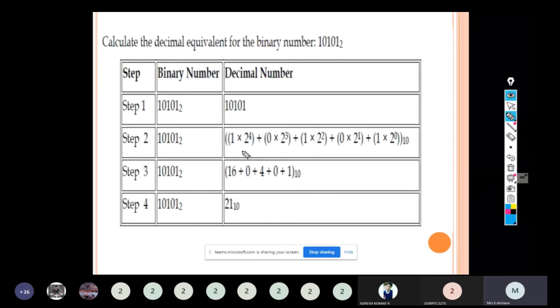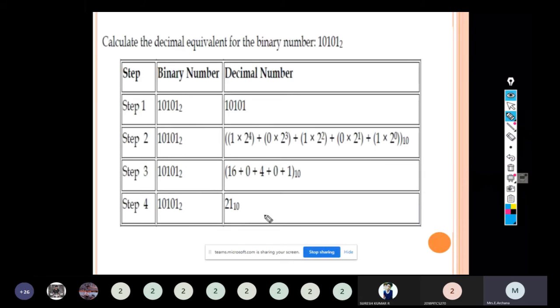Next, we are going to find out the value. 1 into 2 to the power 4, 2 to the power 4 is 16. 16 into 1 is 16, plus 0 into anything will be 0, plus 2 to the power 2 is 4, 1 into 4 is 4, plus 0 into anything will be 0, plus 1. When we sum all the things, we will get the answer 21 to the base 10. So the decimal equivalent for the given binary number 10101 to the base 2 is 21 to the base 10.